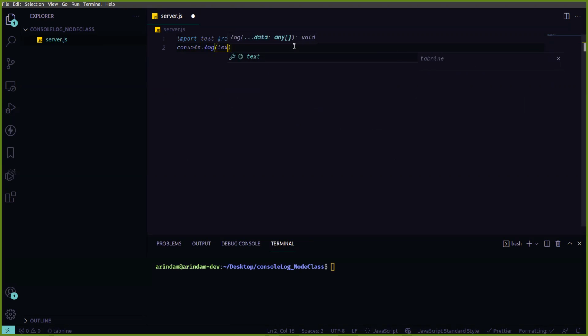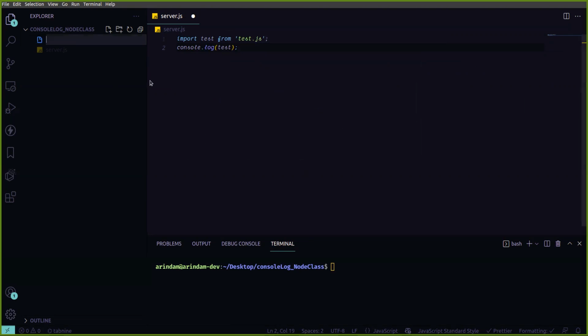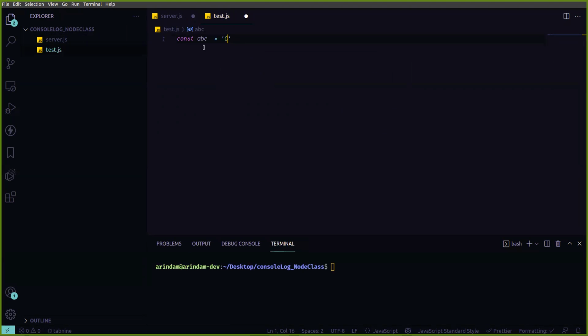Here I am writing console.log test. Now I'm creating another file, test.js. Here I'm writing const ABC, taking one variable ABC. Export default. That way we are exporting. Export default means I want to export only this variable from this file.